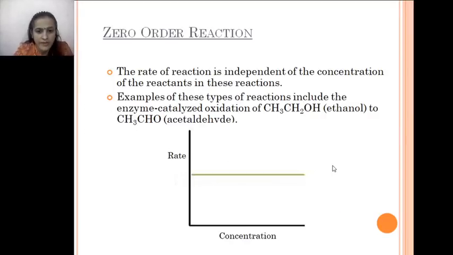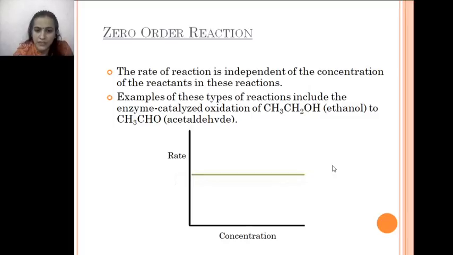Now, there are a few orders related to the rate of reaction. First is zero order reaction. In zero order reaction, the rate of reaction is independent of the concentration of any of the reactants, meaning it doesn't depend upon the concentration of reactants. An example is the enzyme catalyzed oxidation of ethanol to acetaldehyde.